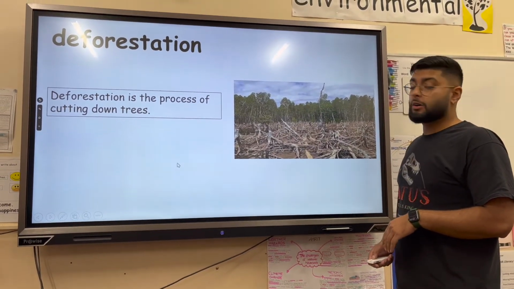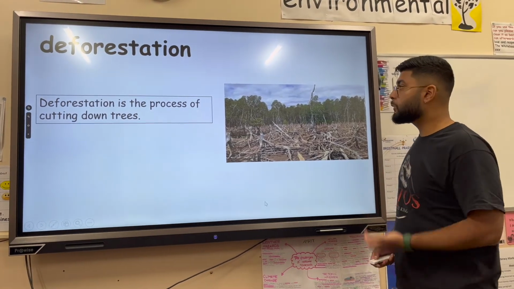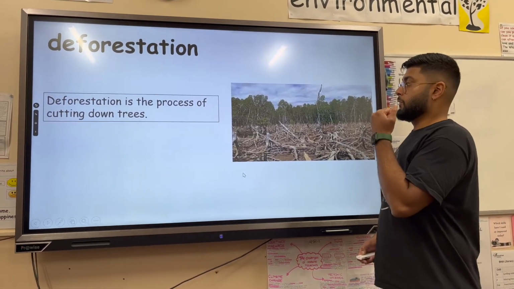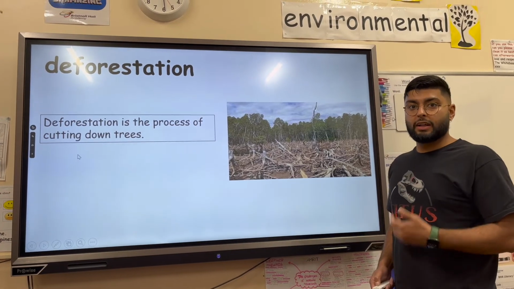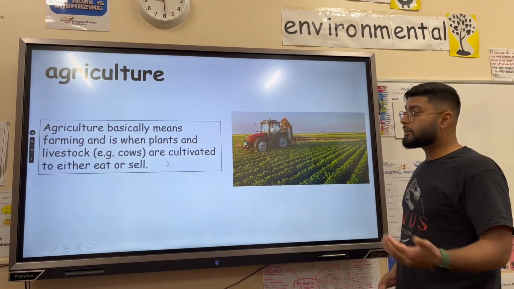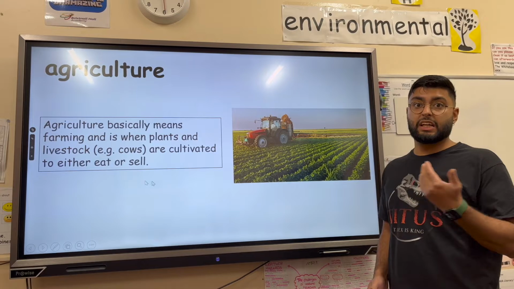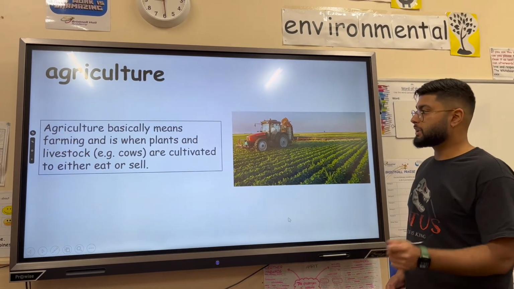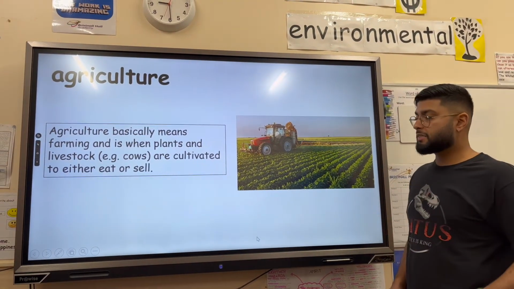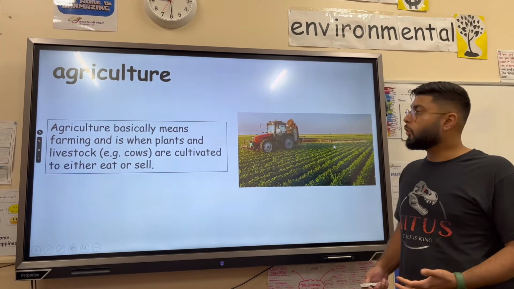Deforestation is the process of cutting down trees. Nice and simple. Deforestation releases carbon dioxide as trees are a massive carbon sink. Agriculture basically means farming. So whenever you see agriculture, think farming. Draw yourself a little farmer if you need. When plants and livestock are cultivated either to eat or to sell.